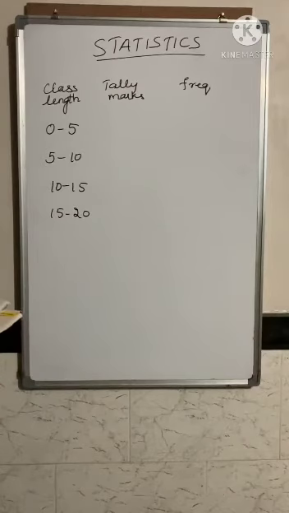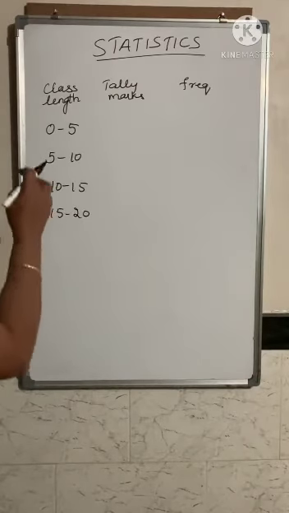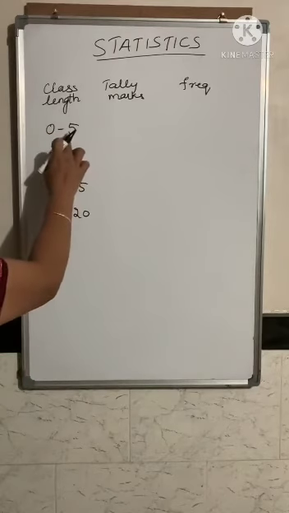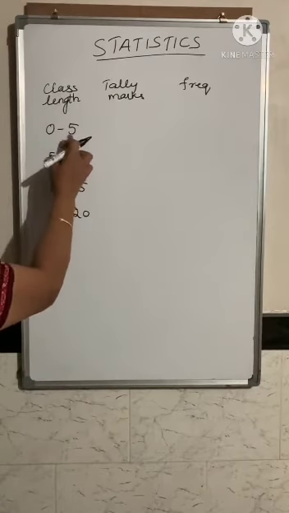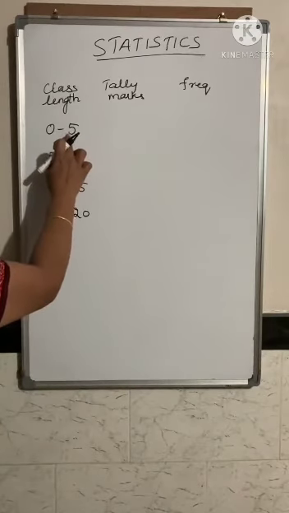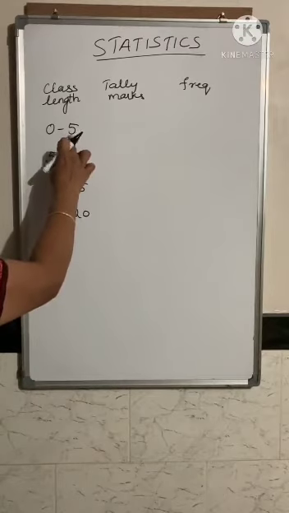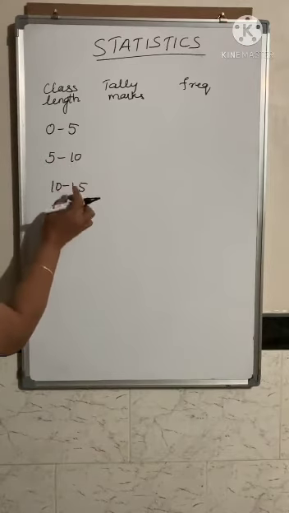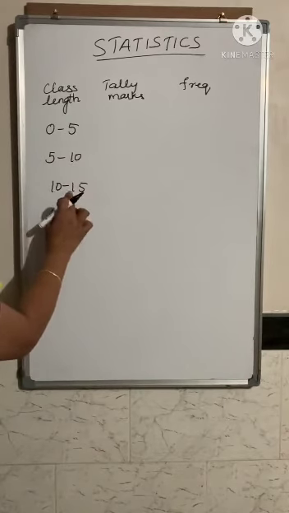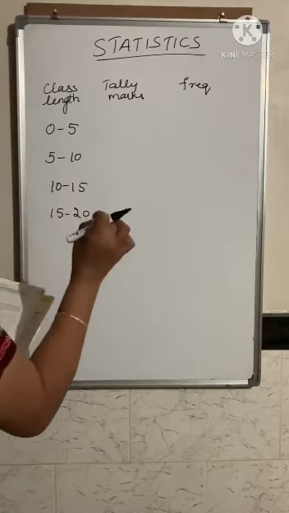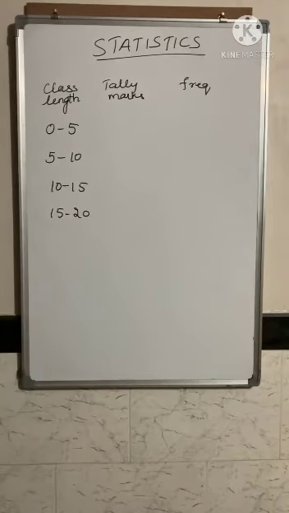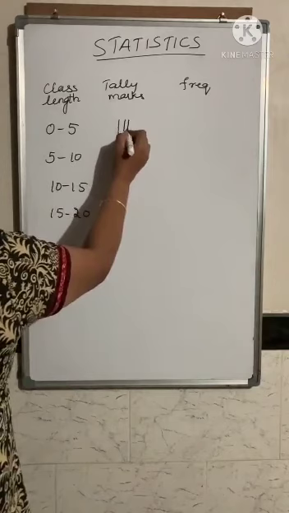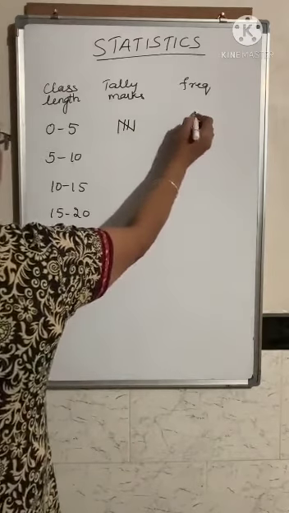Next you have to count all the numbers, the length of the pencil. Since it is given in terms of points, you have to consider the values till 4.9 centimeters; till 4.9 will come under this. Then from 5 to 9.9 will come under this class. Then from 10 to 14.9 will come under the next. So like this you have to choose since it is given in terms of points. So when you count from 0 to 5, the tally marks will be equal to 5. So you put tally marks like this and write the frequency 5.